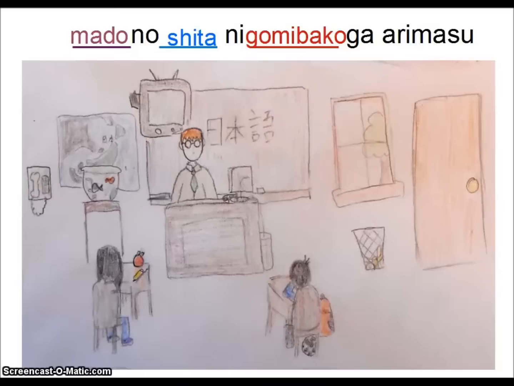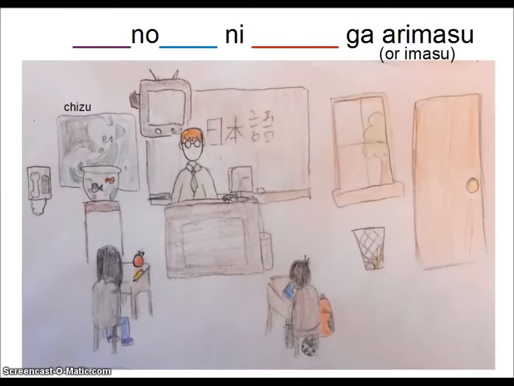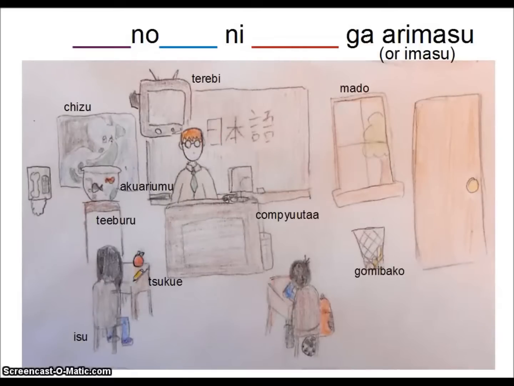So let us label some of these items that you might not know. Some of them you probably know, like denwa, sensei, ringo, enpitsu, boru, kaban, maybe sakana. So some other items that we have: a mat, chizu, we have table, teburu, we have aquarium with some sakana inside, we have terebi and computer, we have desk is tsukue, we have isu for chair, mado, window, gomi bako is trash can, and doa is door. So I will give you a chance to try to do some on your own, and then maybe I'll give a few more examples.